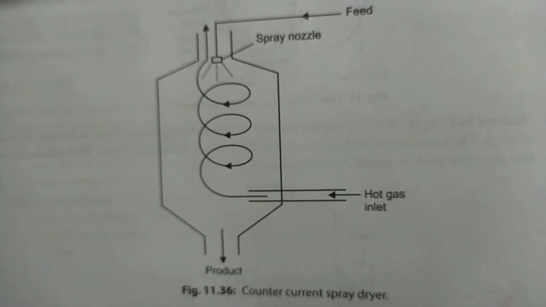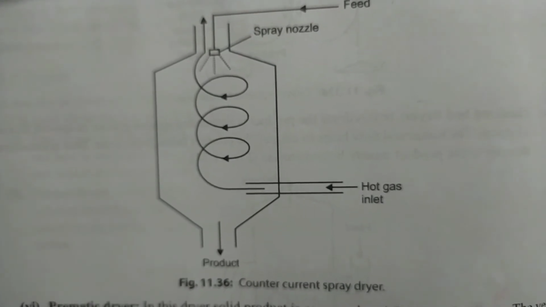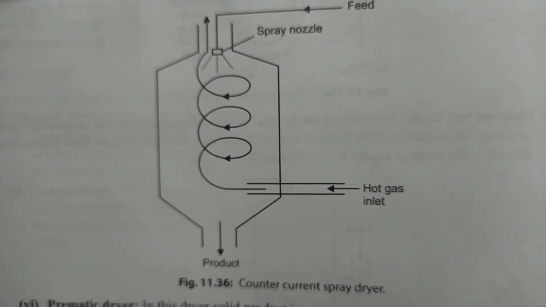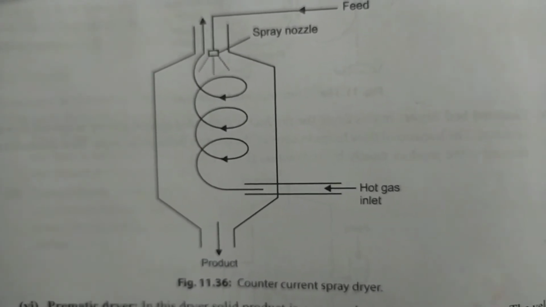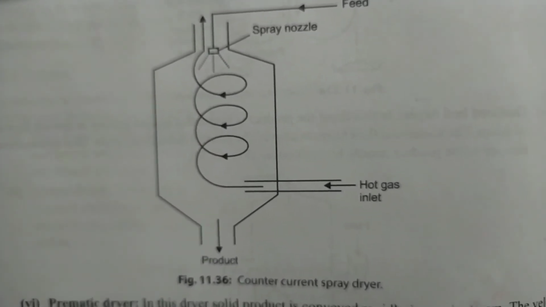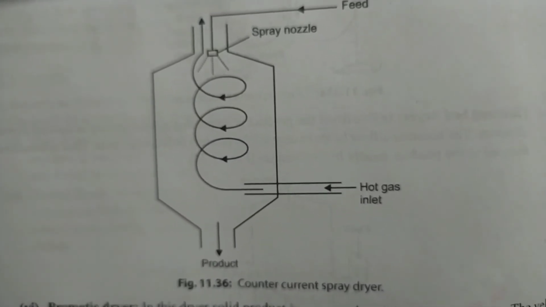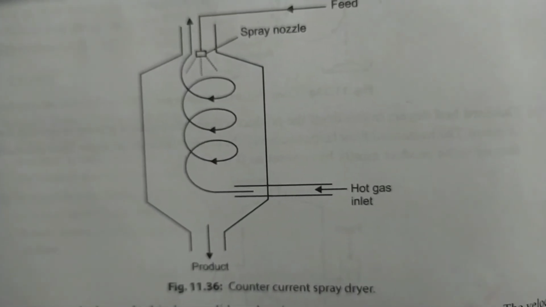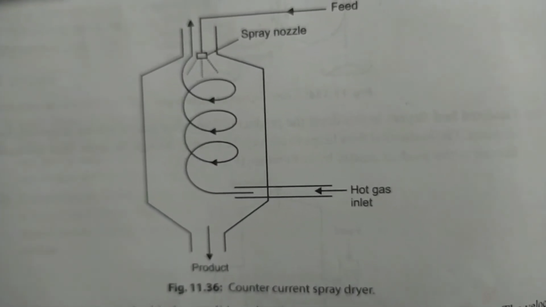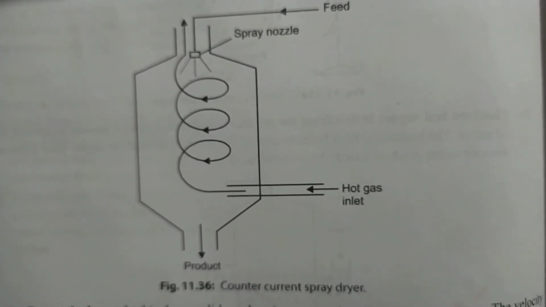This is similar to the spray dryer. But what you are observing as a difference here is, there also you have a feed and a spray nozzle. The hot gas inlet pipe will come, rotate, and it is going to escape. So this is a counter current spray dryer. Understood? So students, this is the counter current spray dryer, which brings a drying procedure even faster and more efficient.